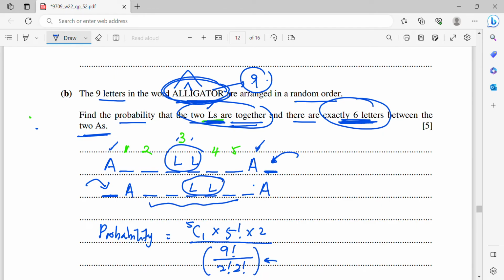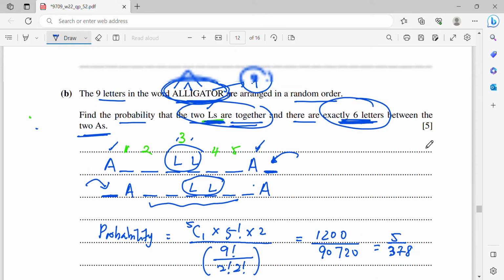Okay, so when you simplify this, it will be 1200 over 90720. So now, the final answer will be 5 over 378. So you may leave your answer in fraction or in decimal. Alright, so this is how we solve part B.